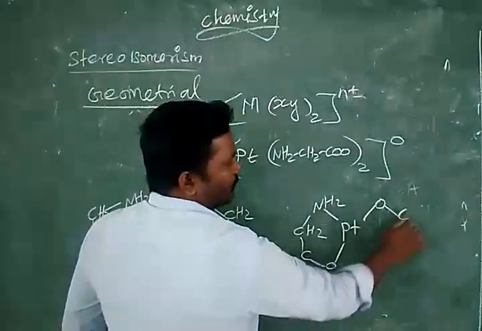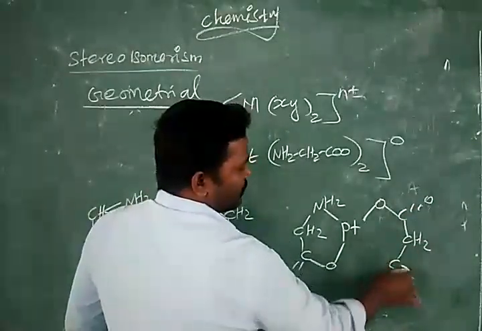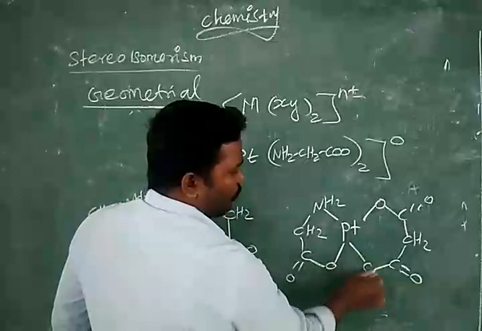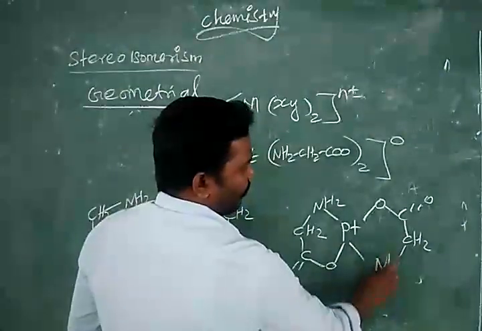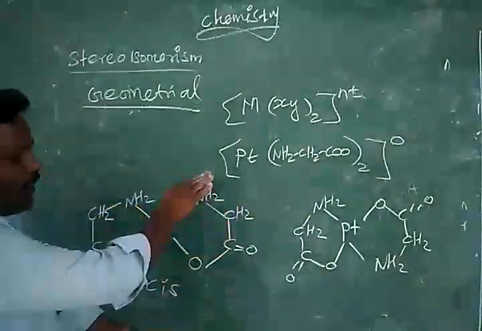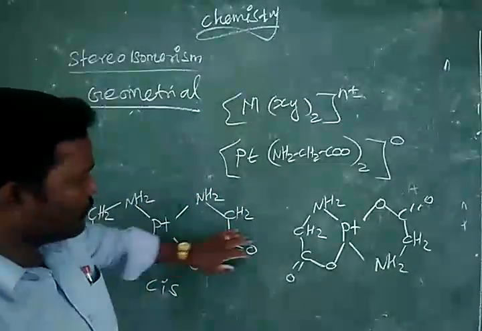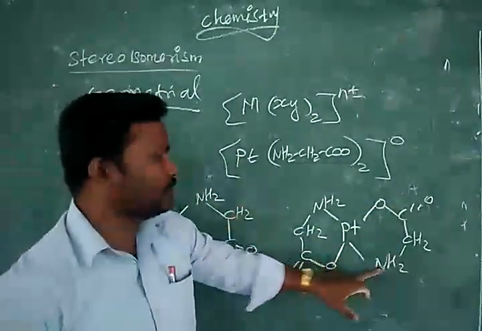Then O, C double bond O, CH2, C double bond O, O. Sorry, here NH2 will come, because we exchange them with just one rotation. O, C double bond O, CH2, NH2.